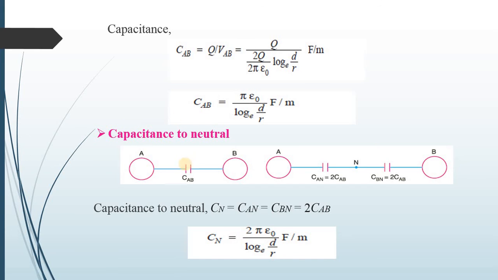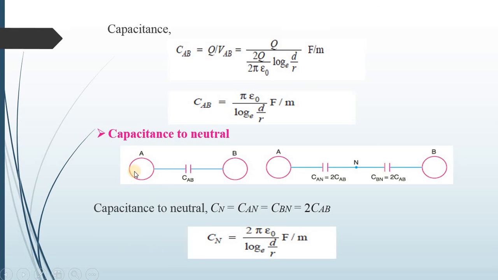So the equation of this CAB gives the capacitance between the conductors of the two wire line. Since the potential of the midpoint between the conductors is 0, the potential difference between each conductor and the ground or neutral is half the potential difference between the conductors. That means the capacitance to ground or capacitance to neutral for the two wire line is twice the line to line capacitance.